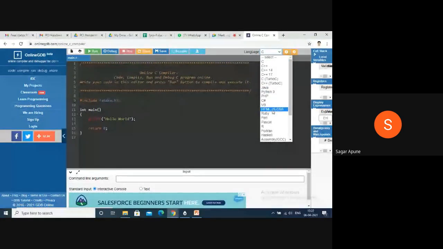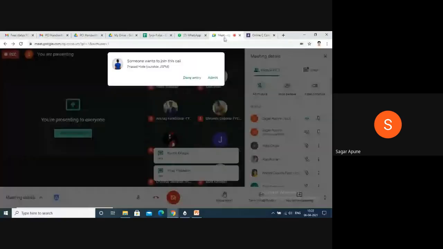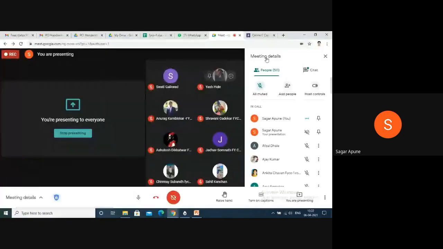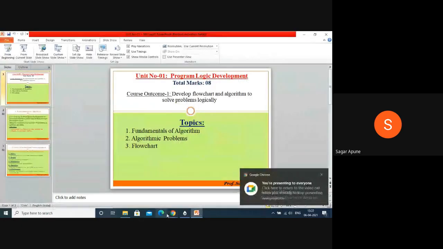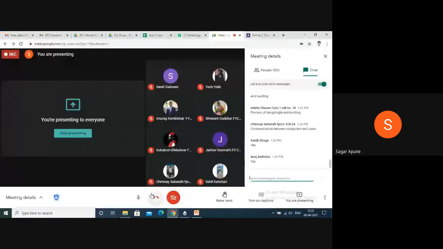What is the need of HTML? By using HTML, you can design a website. You can design web pages, right? You cannot design web pages by using C, right? So that is the main difference. Every language has its own features. That's why the languages are invented. प्रत्येक लँग्वेजचा एक वेगळा यूज असल्यामुळे त्या मार्केटमध्ये आज अवेलेबल आहेत.